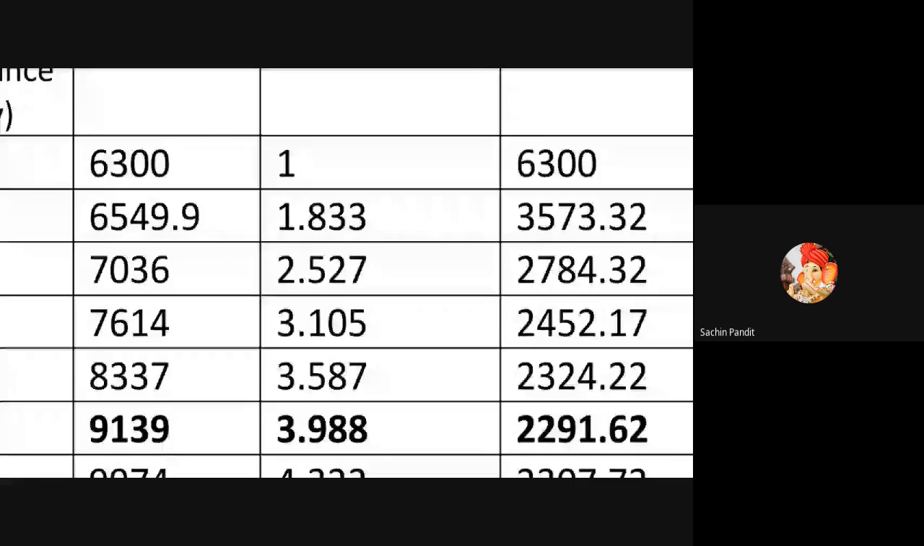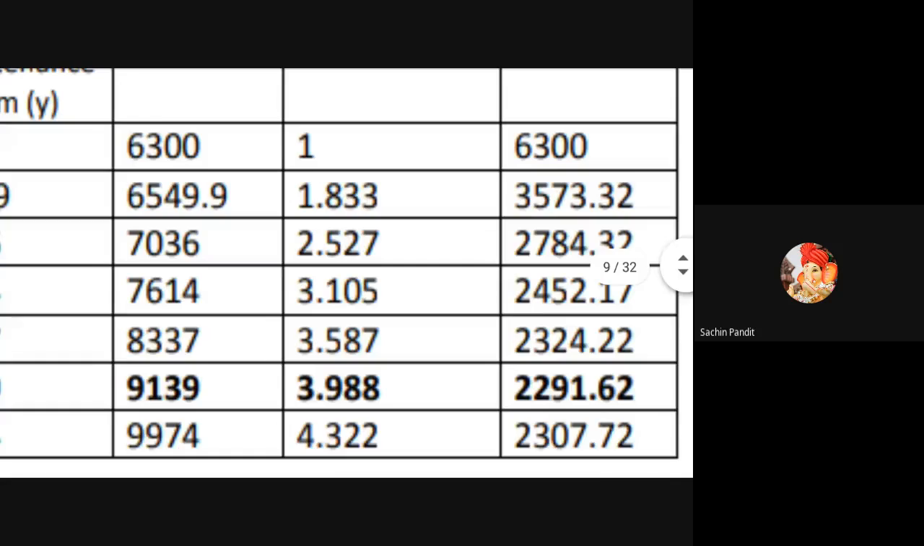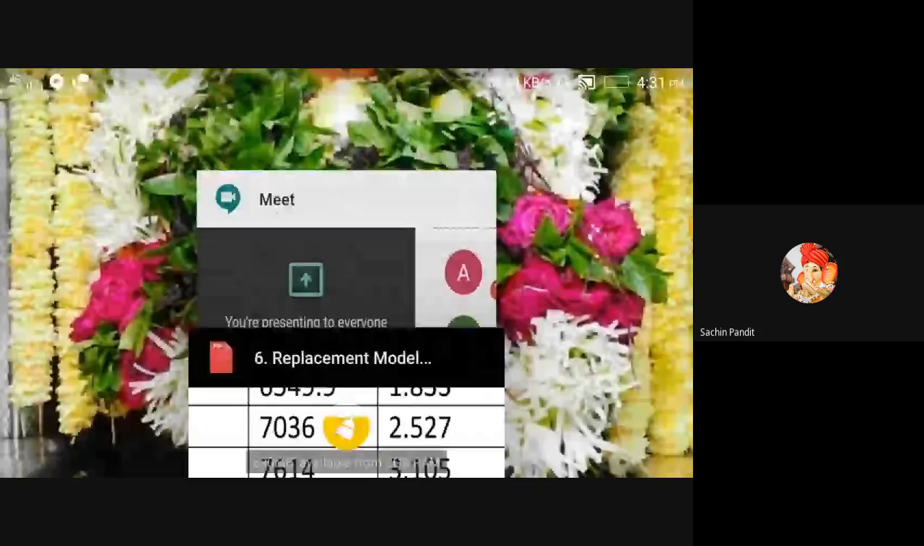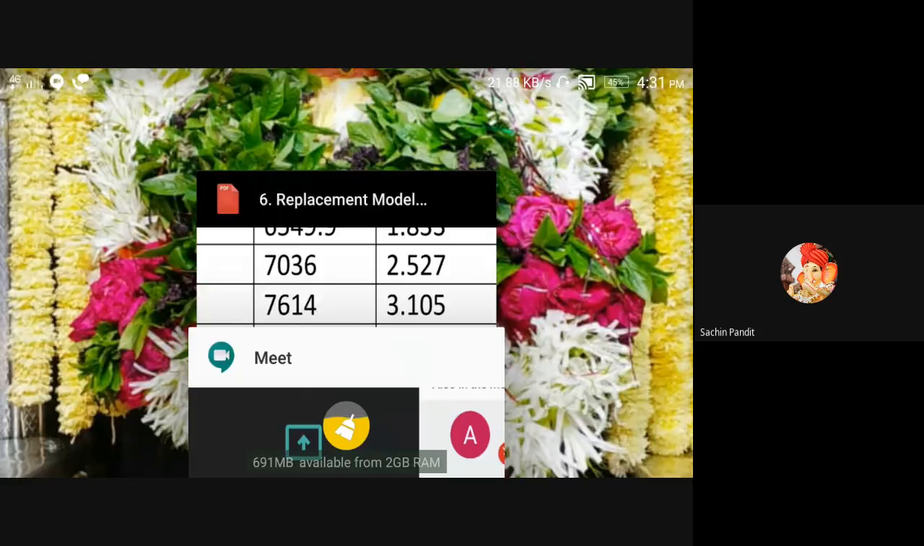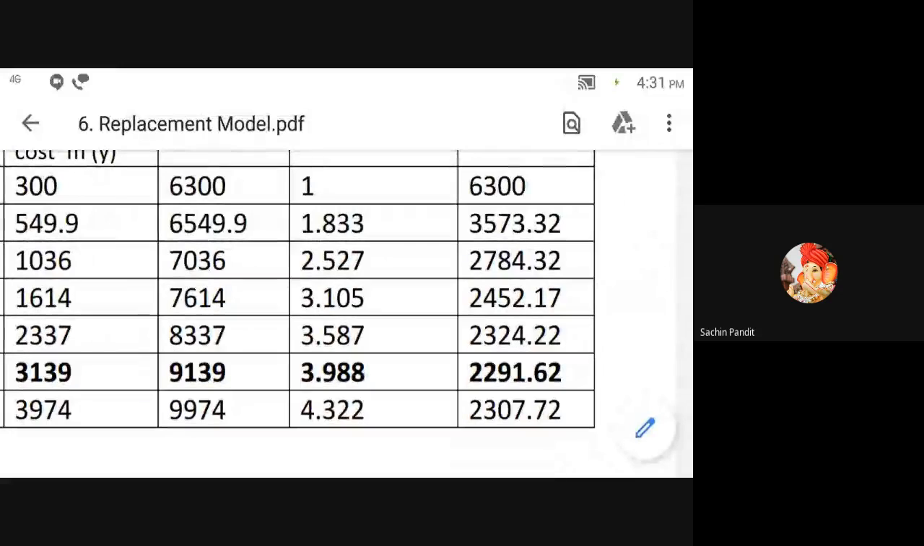6300 divided by 1, 6300, okay, 600, sorry, 6549.9 divided by 1.833 is equal to 3573.30. Calculate all these values, it is very simple. So try to solve this, I will give you time also. Only one example today; the same problem and same example we will take in the next lecture, so we will finish all these things very clearly.